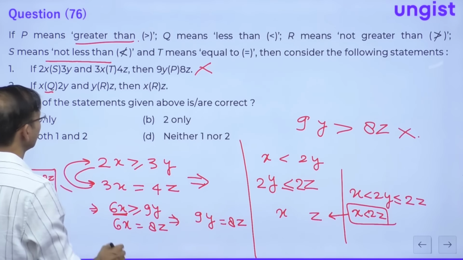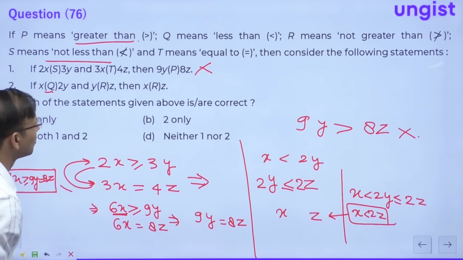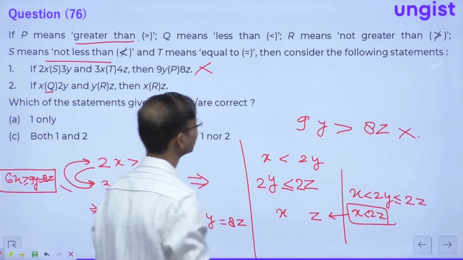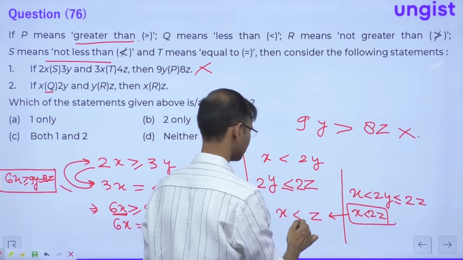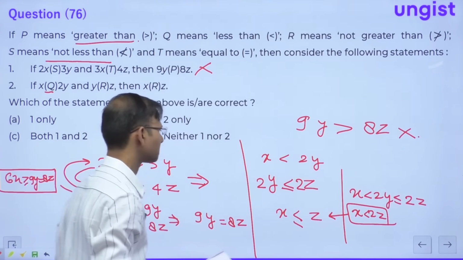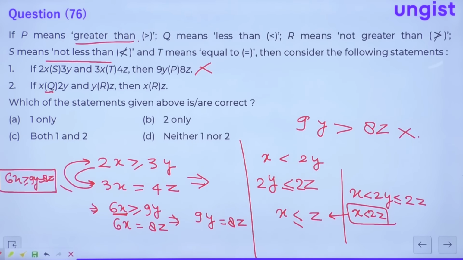The question is saying R, which means not greater than, which means less than or equal to. So here also we are dicey.